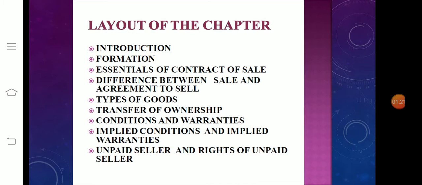Under the topic, the synopsis of the chapter: introduction, formation, essentials of contract of sale, difference between sale and agreement to sell, what are the different types of goods, transfer of ownership, conditions and warranties, implied conditions and implied warranties, then finally unpaid sellers and rights of unpaid seller. What are the rights of unpaid seller and a buyer? So these are the topics that will be discussed in this class.